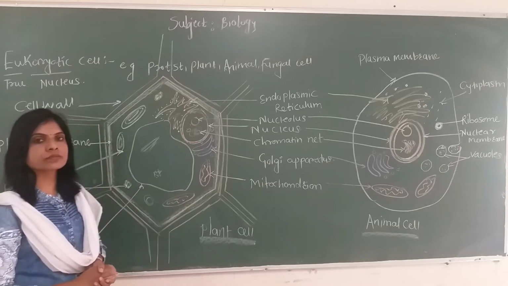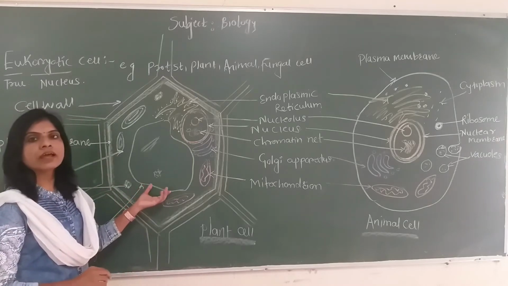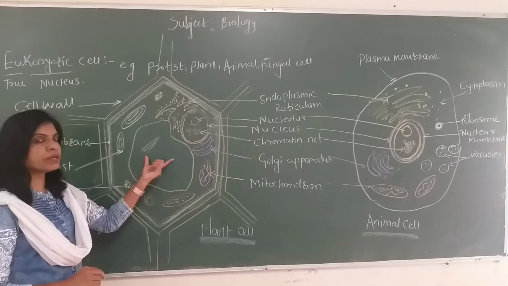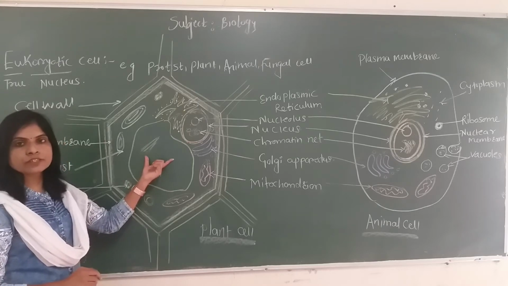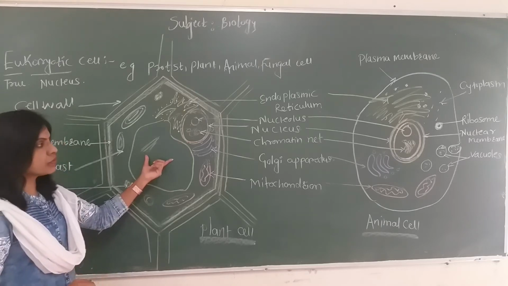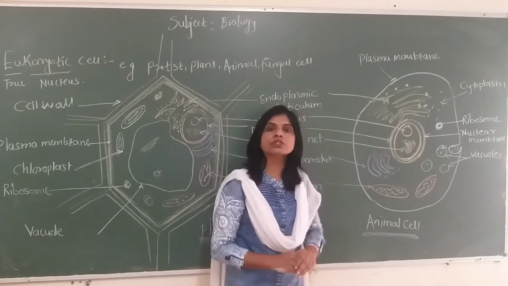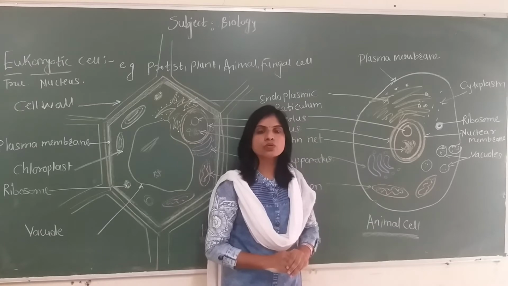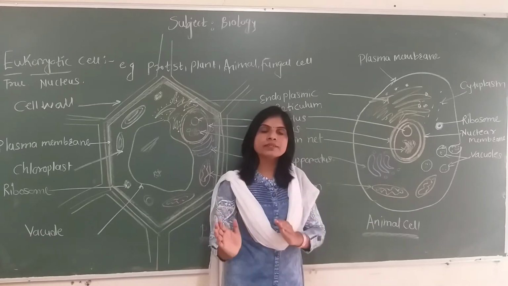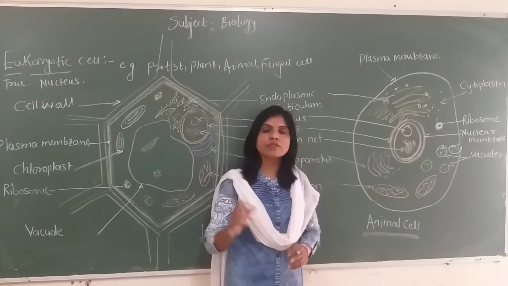In that cytoplasm, in the plant cell, a very big central vacuole is present at the center. But in the animal cell, at the center, there is always the nucleus. So in the plant cell, the position of the nucleus is away from the center.